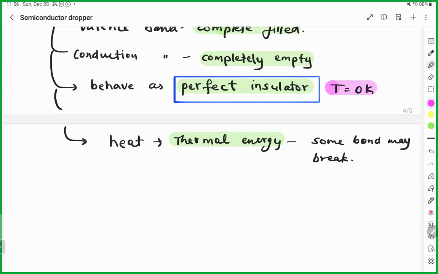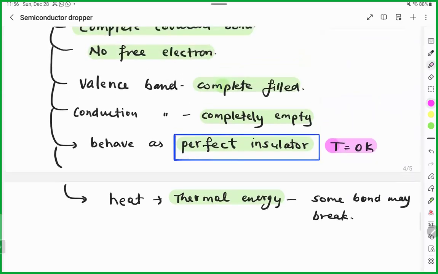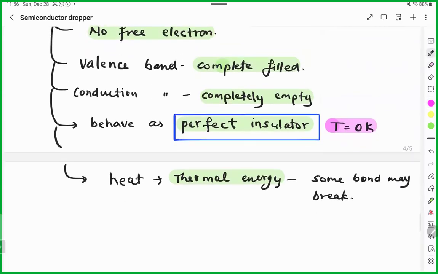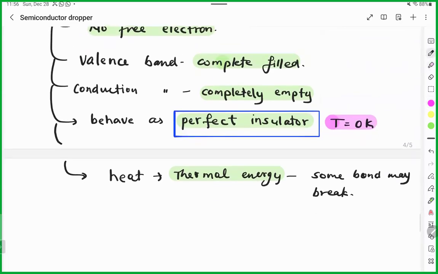Any doubt, guys? No, sir. So when you provide thermal energy and bonds break, what will happen? Electrons will be free. Correct? You will get free electrons, and when an electron gets free, it will move and there will be current.